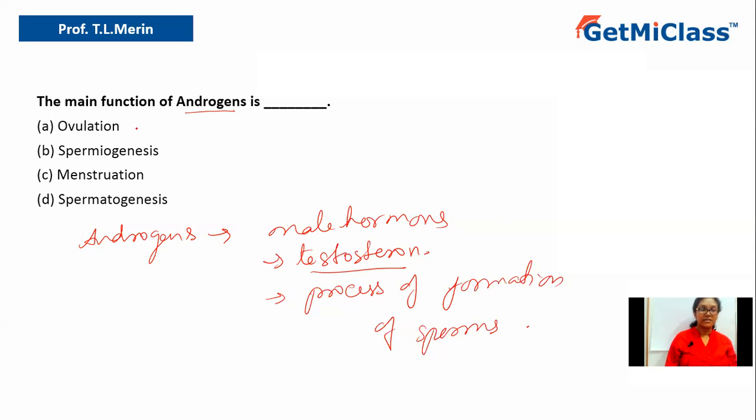Option A is ovulation. Ovulation is nothing but the release of the ovum. So male hormone does not play a role in ovulation because ovulation occurs in females, not males.